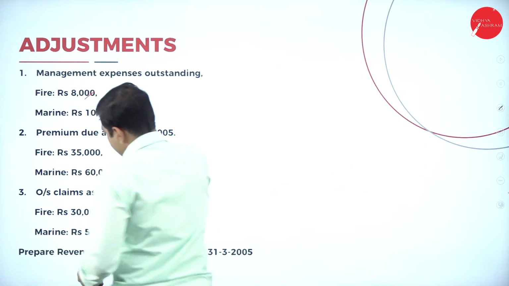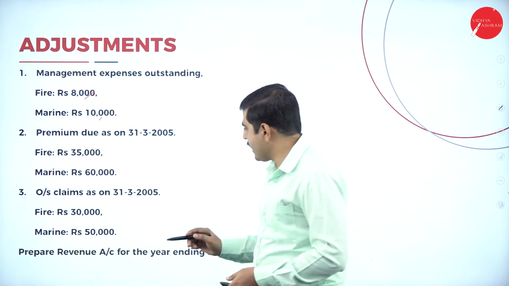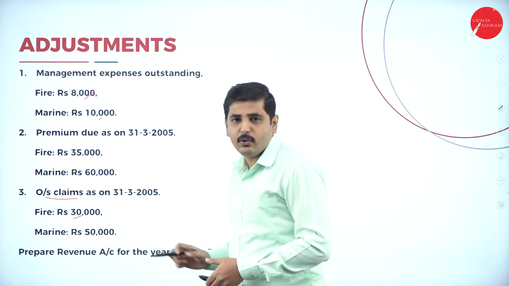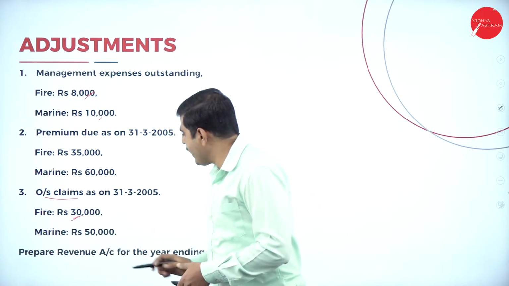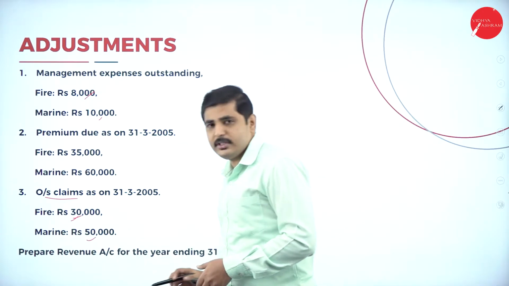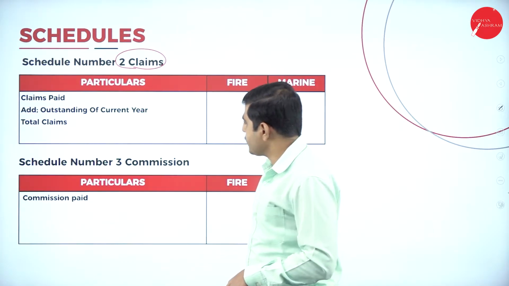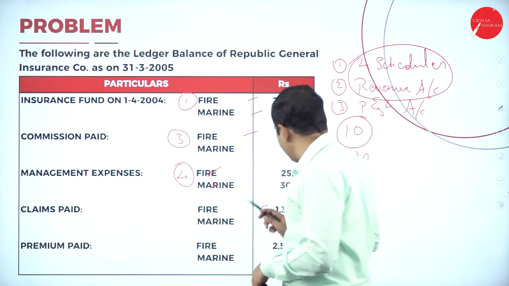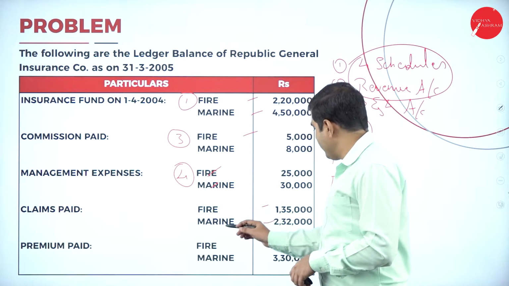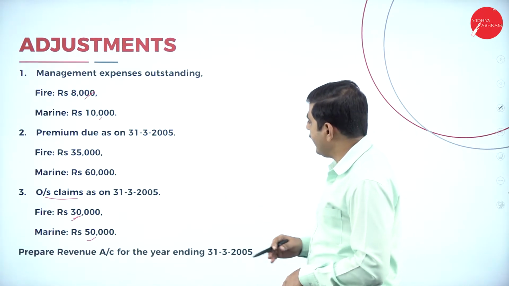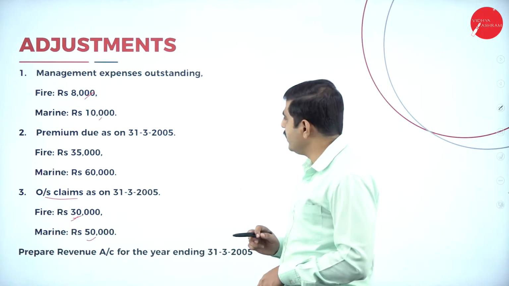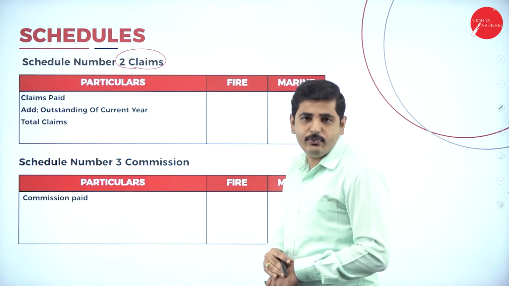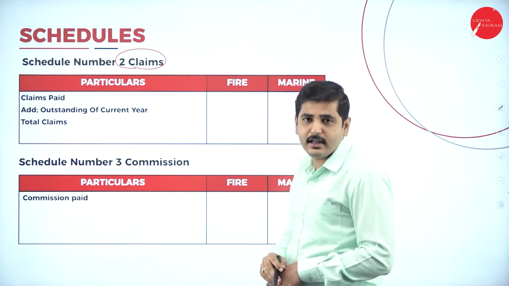Do we have any adjustment related to claims? Yes, we have an adjustment related to claims. Current year outstanding for fire 30,000, for marine 50,000 he has given. So let's go to the first one, claims paid. First we will write claims paid here: actual claims paid 1,35,000 for fire and 2,32,000 for marine. Again add current year outstanding claims, for fire and marine, then you will get the total claims.